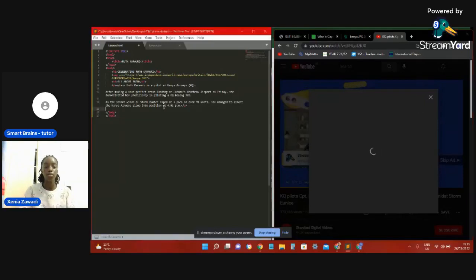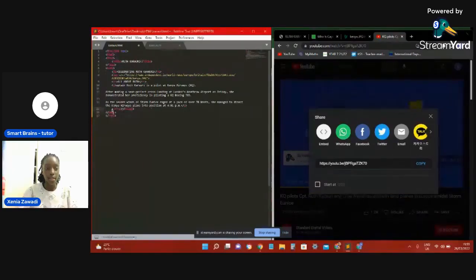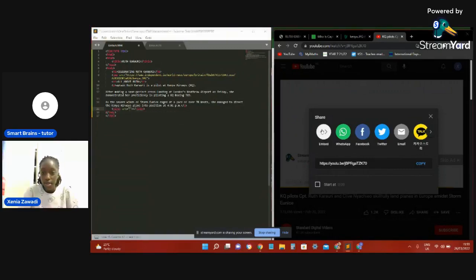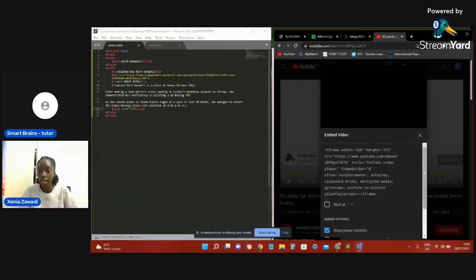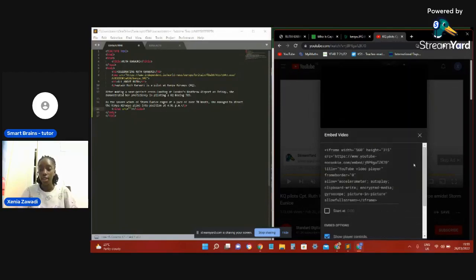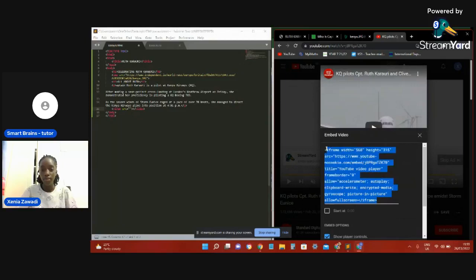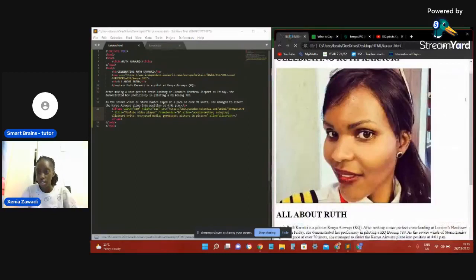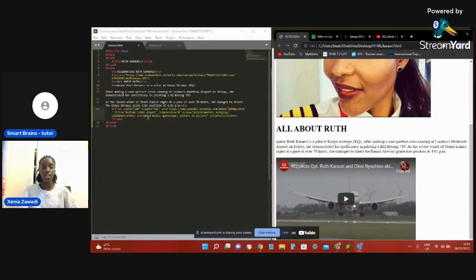Meanwhile, while it's loading, we are going to be writing video, and near the source, we're going to be taking the embed link. It has to show player controls and enable enhanced mode. We copy the iframe. Since we are doing iframe, we don't need this video tag, so we use iframe. Save and refresh. The video is right here.